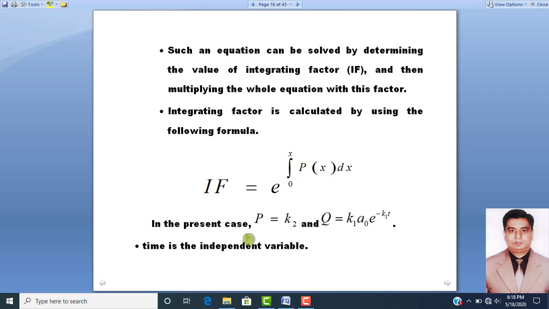In the present case, p will be equal to k2 and q will be equal to k1 A naught into exponential base raised to power minus k1t. Dear students, you have to remember that p will be equal to the rate constant k2 and q will be equal to k1 into A naught into exponential base raised to power minus k1t, and time will be the independent variable.